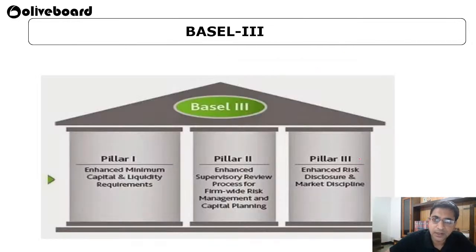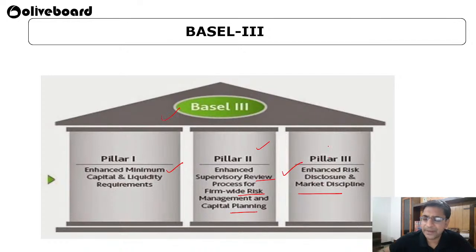Then Basel 3, under which also there were 3 pillars. Minimum capital and liquidity requirements, that means the money should be present in a proper liquid form. Pillar 2, again supervisory review process, firm-wide risk management and capital planning. And pillar 3, again market discipline.